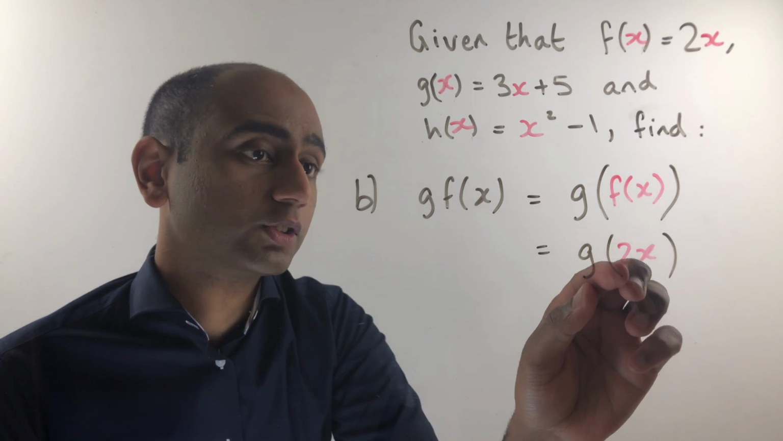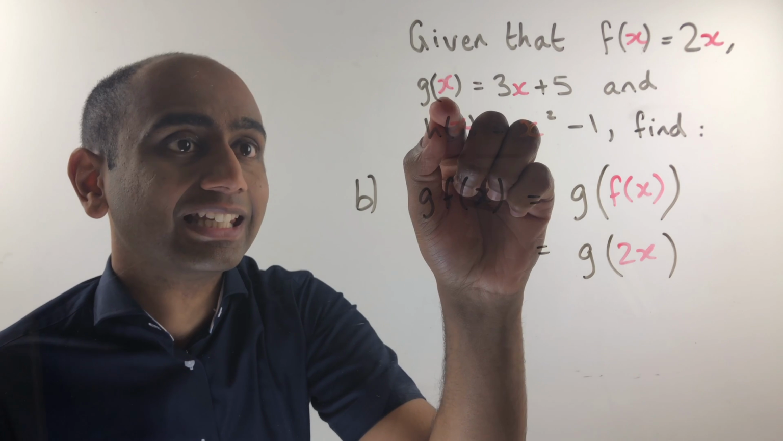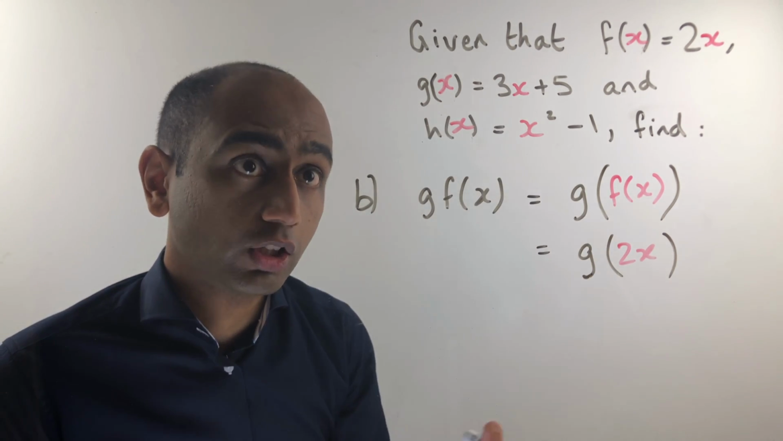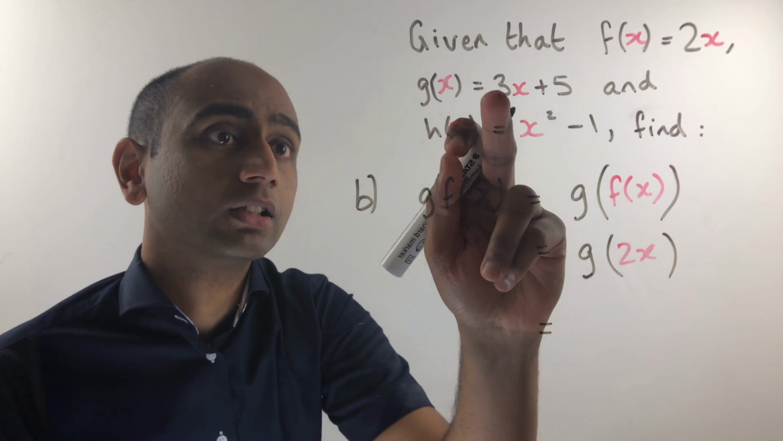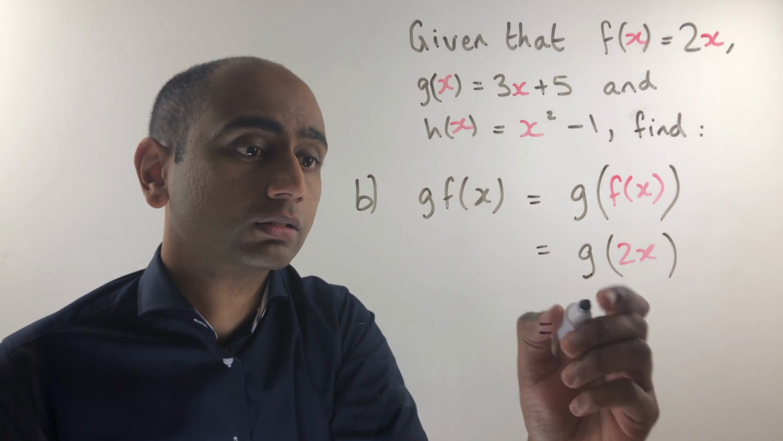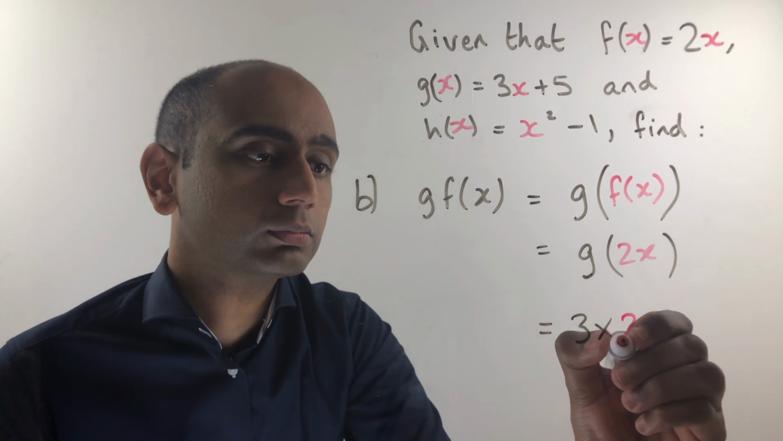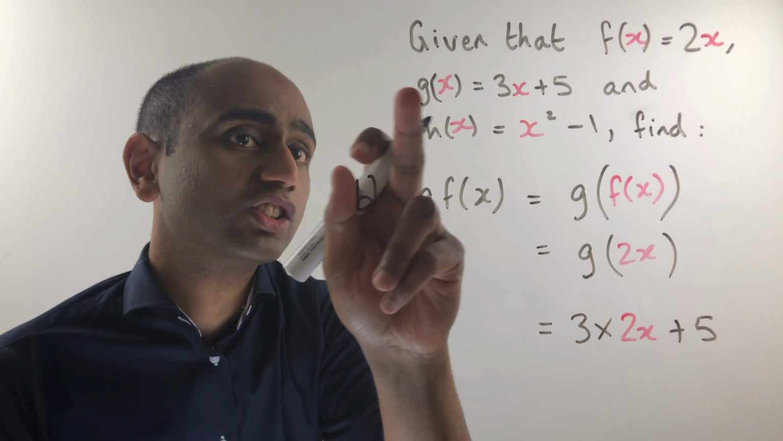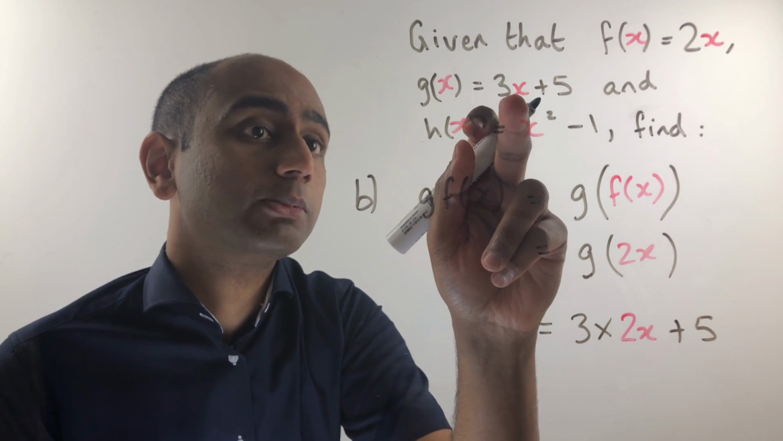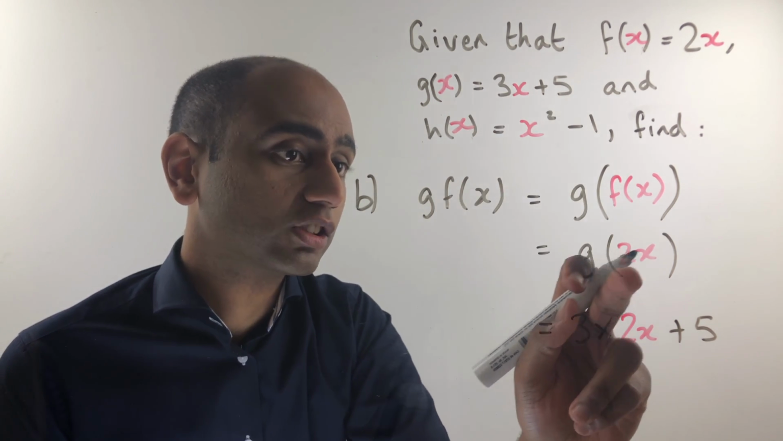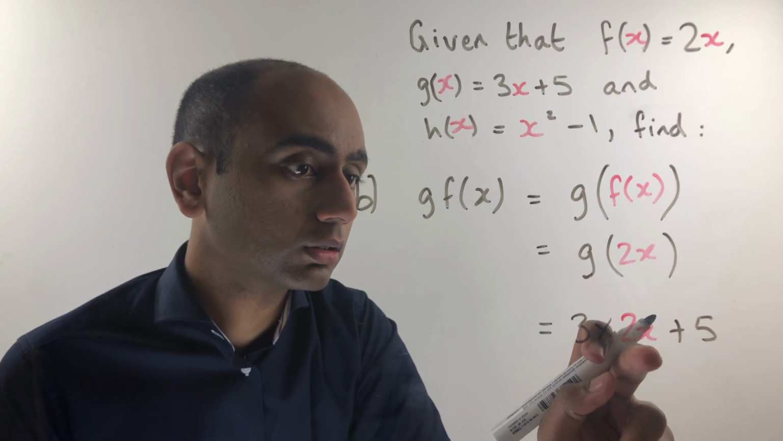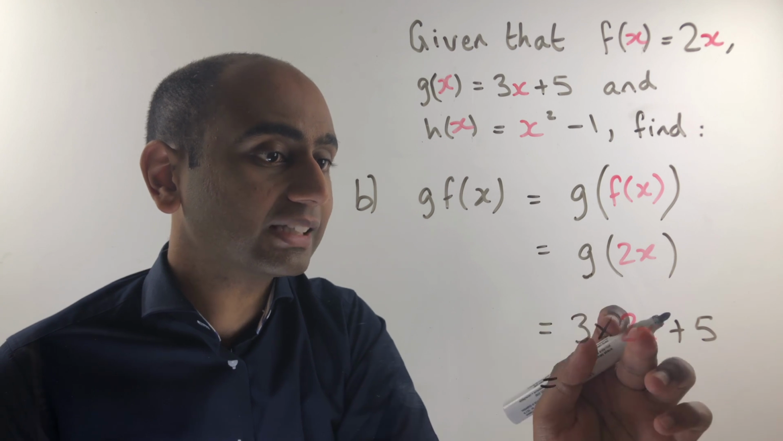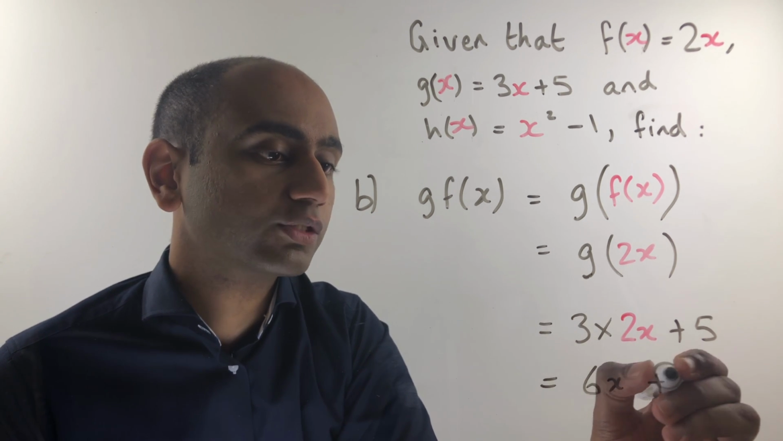Now we're going to substitute 2x into here. The input now is 2x instead of x. So g of 2x is simply going to be 3 lots of 2x plus 5. Remember, we can think of this as g of the input is 3 times the input plus 5. So we're just going to do 3 times this input plus 5. And that will simplify to 6x plus 5.